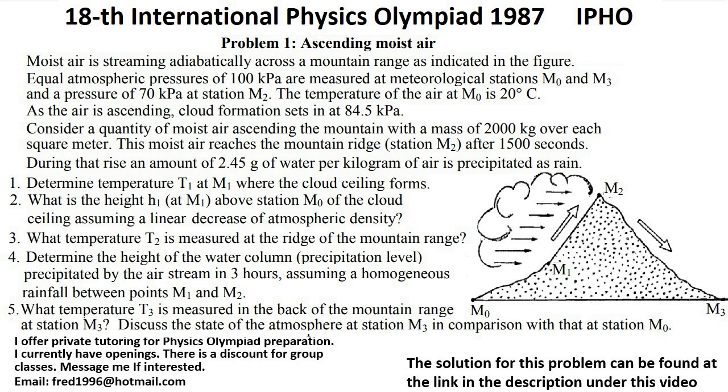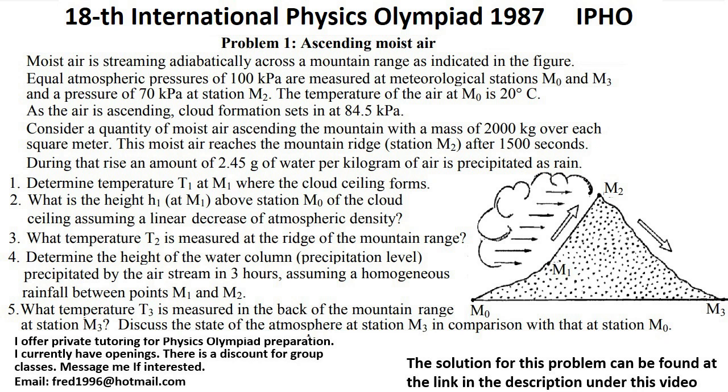Problem 1. Ascending moist air. Moist air is streaming adiabatically across a mountain range as indicated in the figure. Equal atmospheric pressures of 100 kilopascals are measured at meteorological stations M0 and M3, and a pressure of 70 kilopascals at station M2. The temperature of the air at M0 is 20 degrees Celsius.